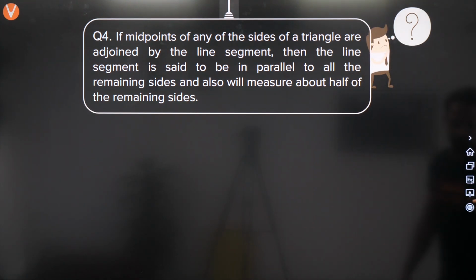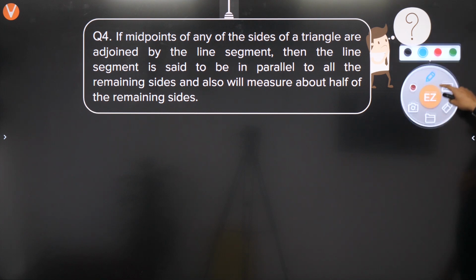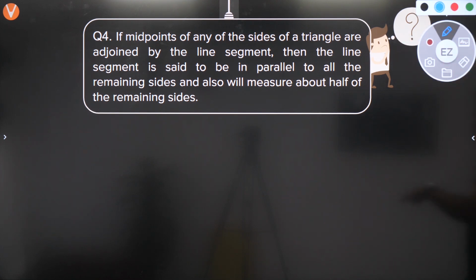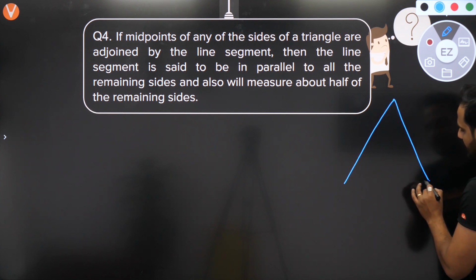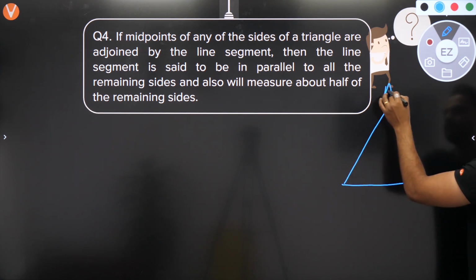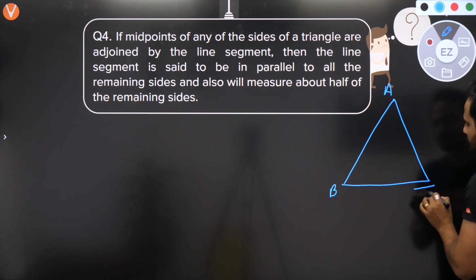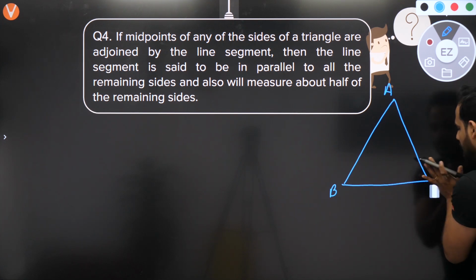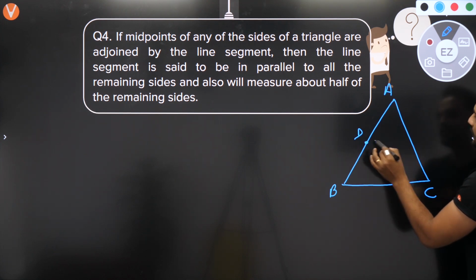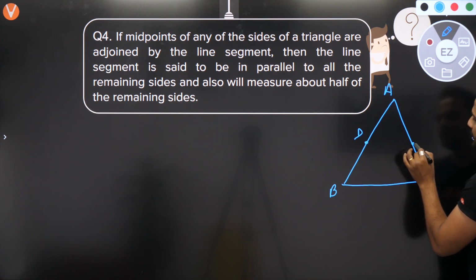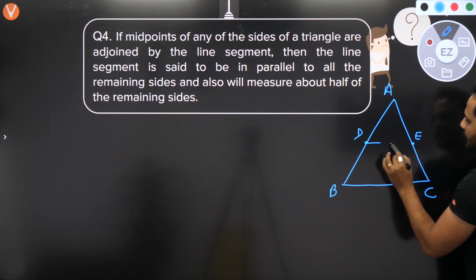Understand, I will just show you quickly the steps. You need to understand the steps and then I'll show you how the writing works. See, first thing, let us draw a triangle ABC. Let's say this is your triangle ABC. Now AB's midpoint is D and AC's midpoint is E.